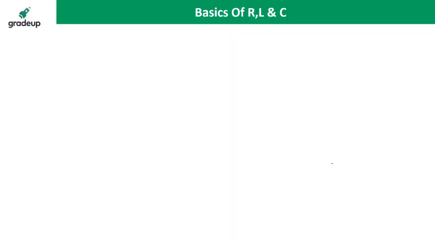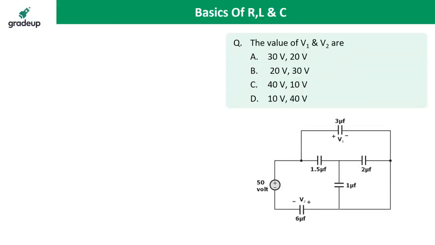Now I am giving you the second question. Give the answer. What are V1 and V2? Apply the voltage division rule in the capacitor and give the V1 and V2 values. This is the second question. Give the answer of V1 and V2.